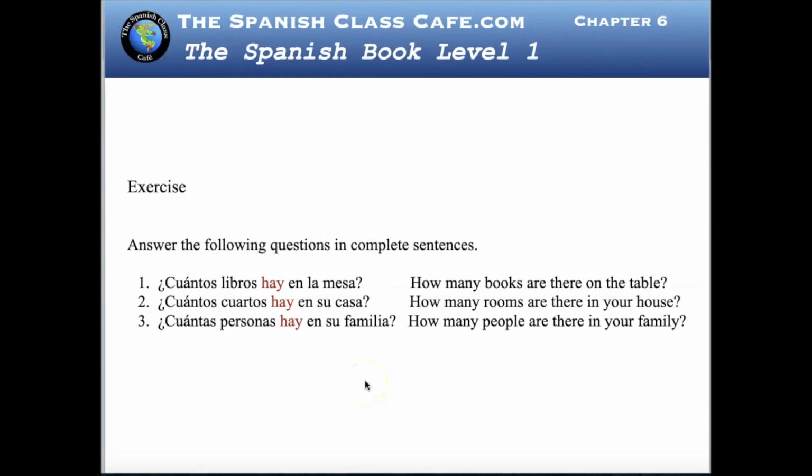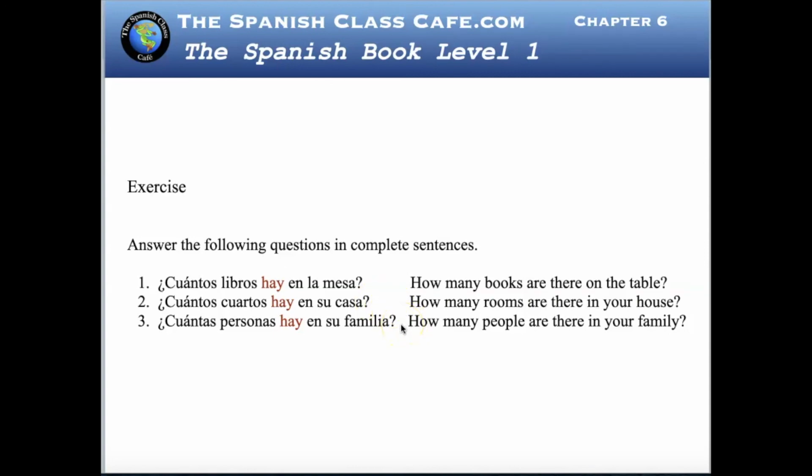I have 3 different questions here. Try to answer them. ¿Cuántos libros hay en la mesa? And use in this one singular and plural. ¿Cuántos cuartos hay en su casa? ¿Cuántas personas hay en su familia?